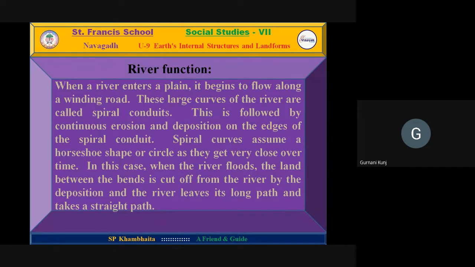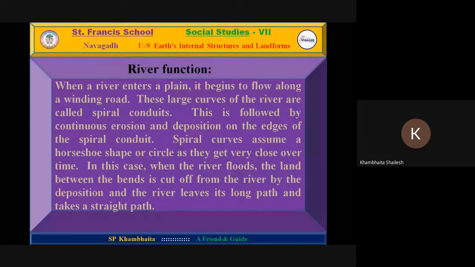Spiral curves assume a horseshoe shape or circle as they get very close over time. In this case, when the river floods, the land between the bends is cut off from the river by the deposition, and the river leaves its long path and takes a straight path.